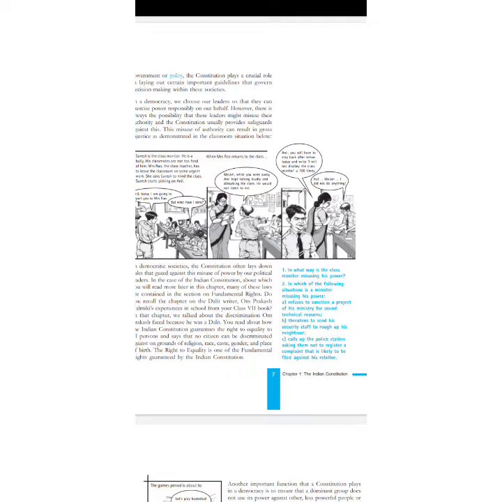Similarly, you must check that a dominant group is not using power against a less dominant group. For example, in the class there are majorities of boys. In your class also, I think the boys are more in number than the girls. So in the class there are a majority of boys and few girls.